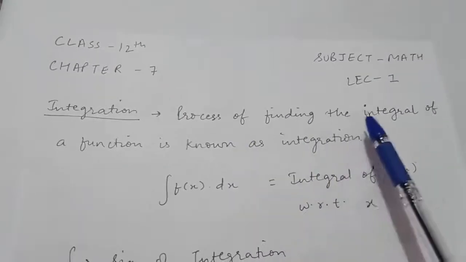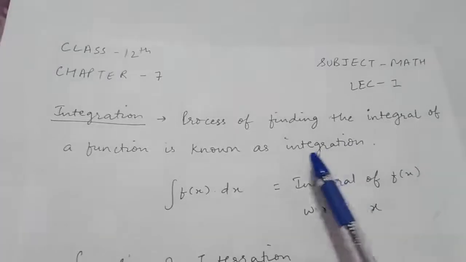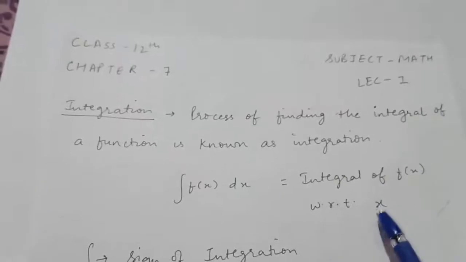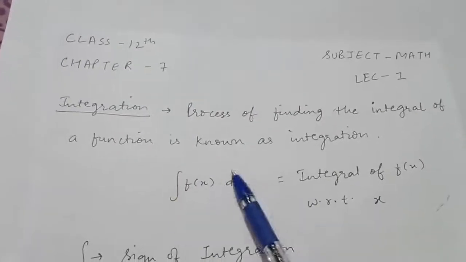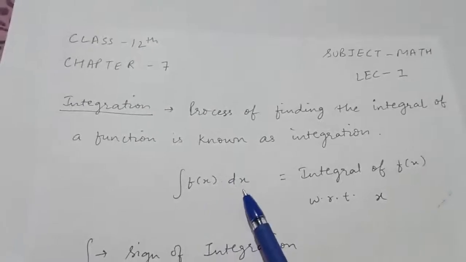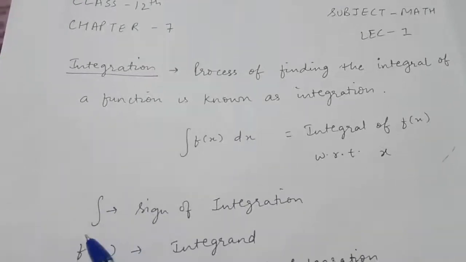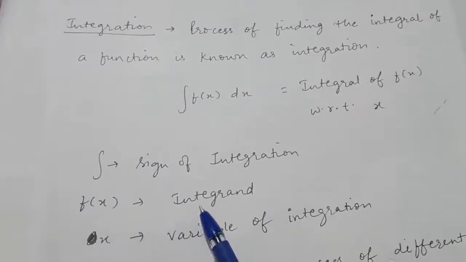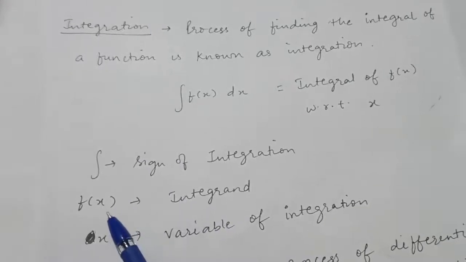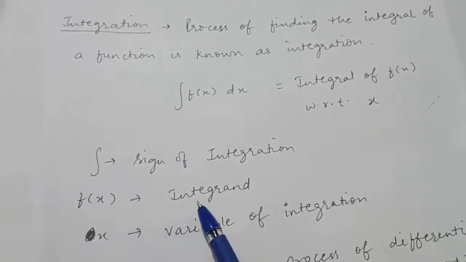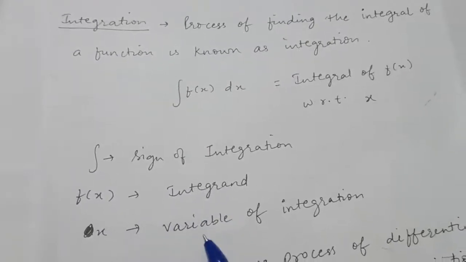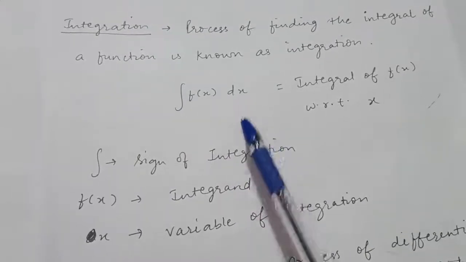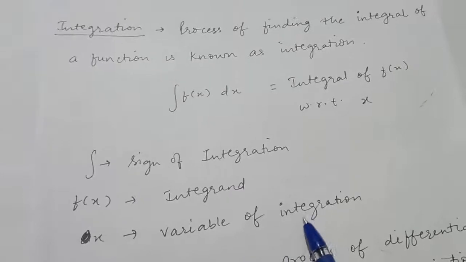This complete expression is known as the integral of f(x) with respect to x, where this sign is the sign of integration. f(x) is the integrand. f(x) is basically that function which you are integrating, and it is known as the integrand, and x is the variable of integration. You are integrating this f(x) with respect to x, so x is the variable of integration, right?